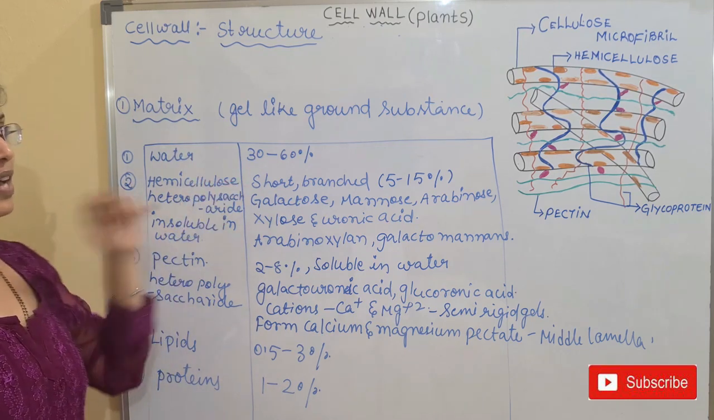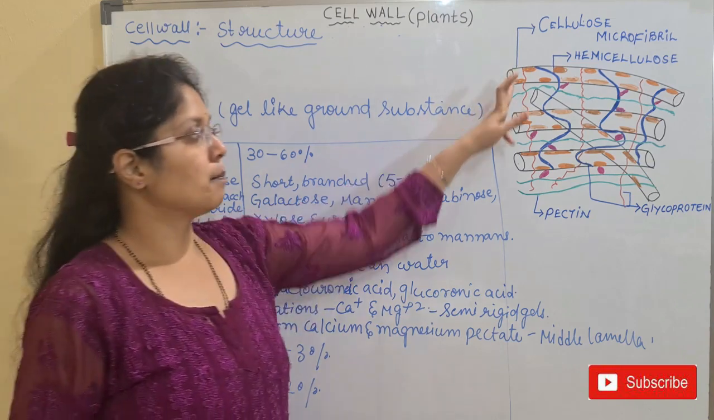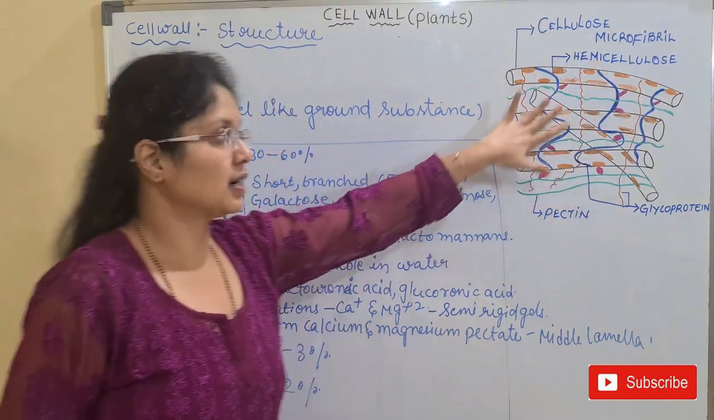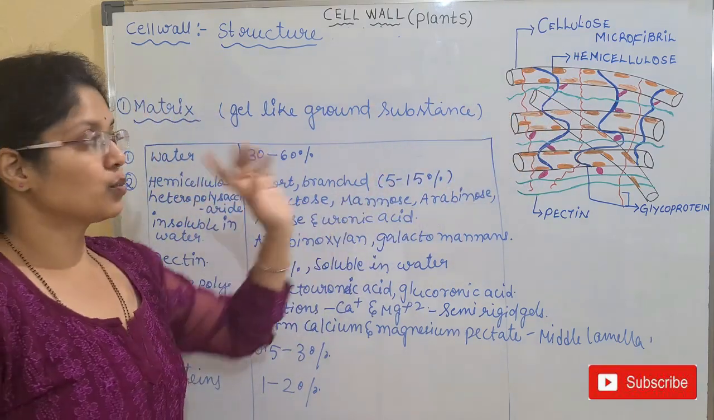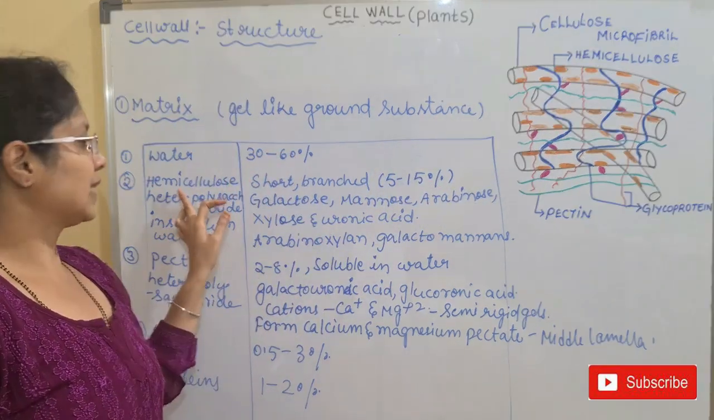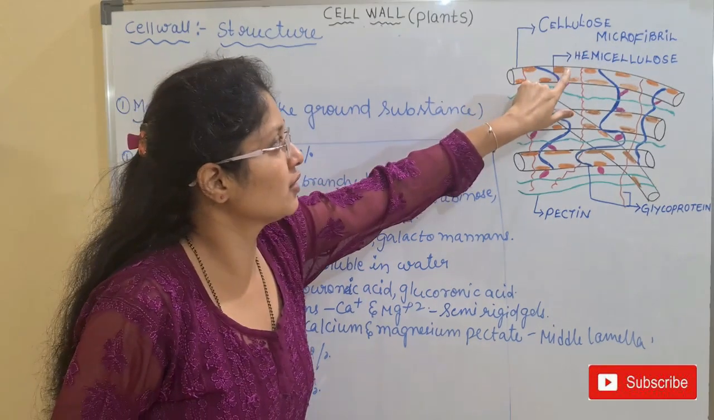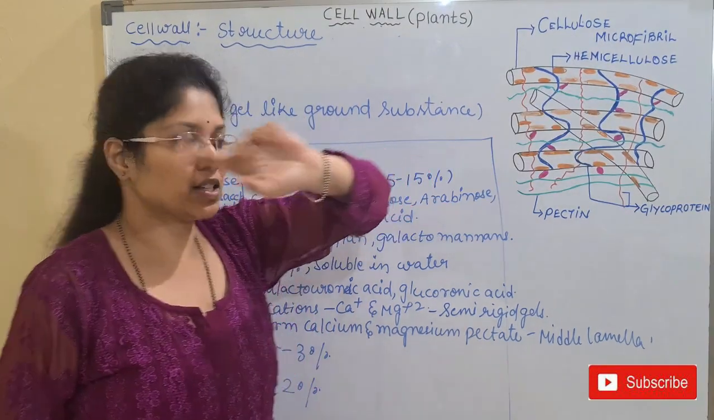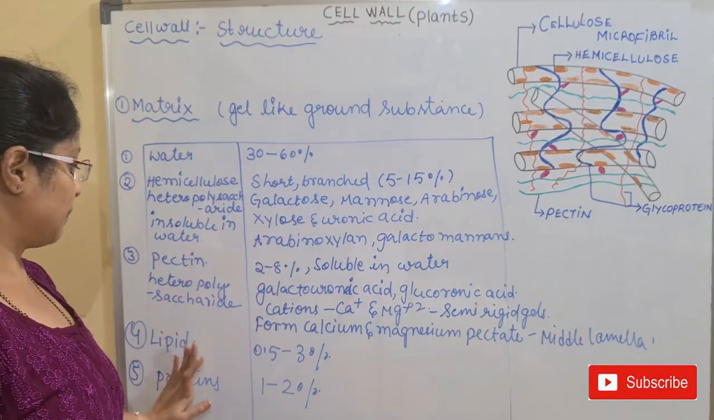And after the matrix we have the second one that I have told you, microfibrils. So this ground substance we have discussed here, children. So what have we discussed? One, I have told you water, and the second I have told you hemicellulose. If you observe the diagram, these are hemicellulose molecules. And next we have discussed the pectin, lipids and proteins.